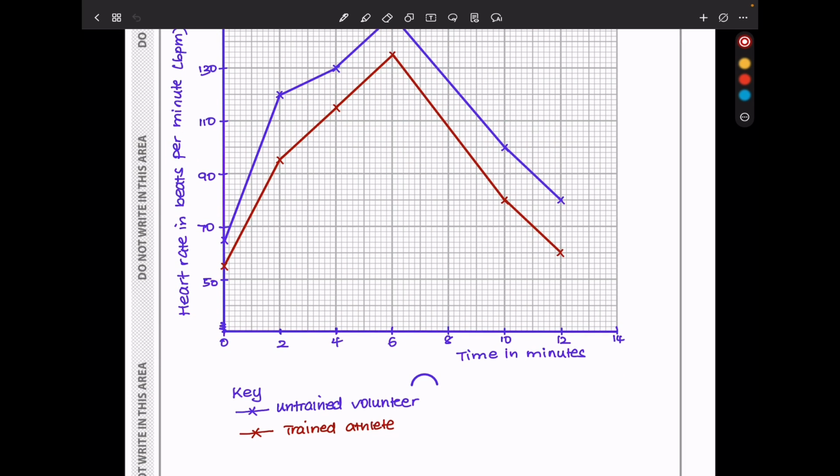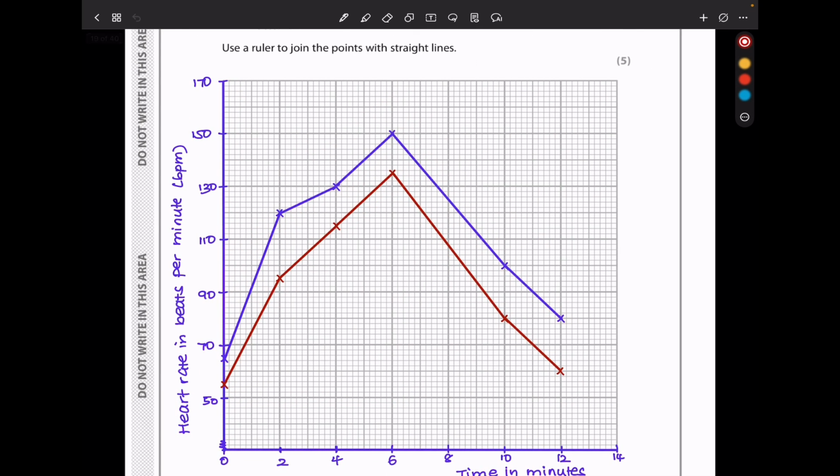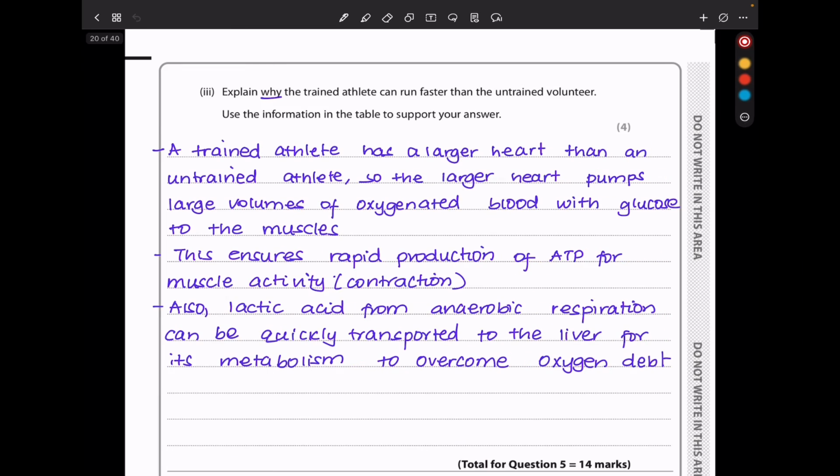I have my key here. The part in blue is for the untrained volunteer and the part in red is for the trained athlete. So this is quite easy. You just have to make sure that your graph can fit at least half of the space provided, and then you'll be fine. And next they say, explain why the trained athlete can run faster than the untrained volunteer. They want you to use the information in the table to support your answer.